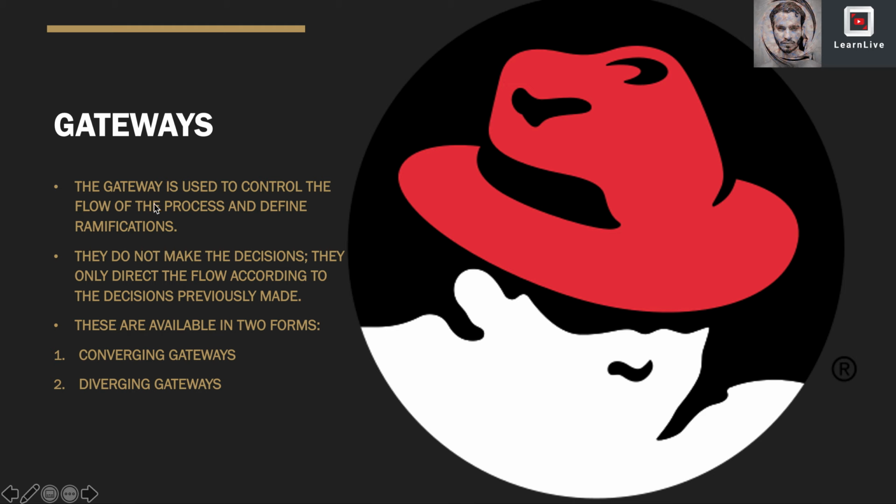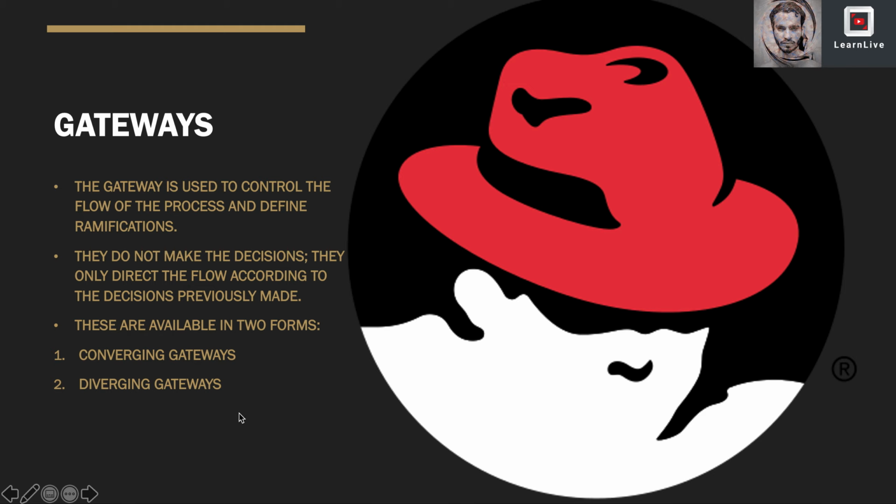So in the definition, you can say the gateway is used to control the flow of the process and define ramifications. In programming language, we use if and else conditions, or when there is a need for parallel execution, in that case also gateways can be used. It basically changes the flow, in which direction the flow should go after meeting certain conditions. In other words, the gateway is used to control the flow of the process and define ramifications, branching, merging, and joining the paths. It has two forms: converging gateways and diverging gateways.